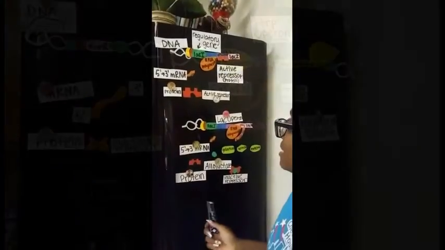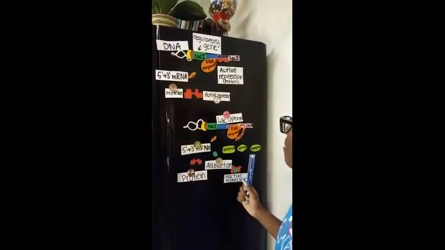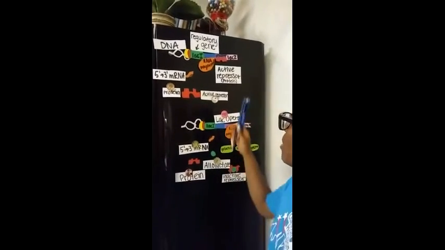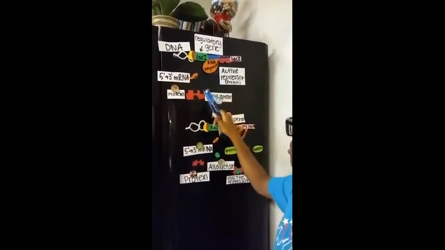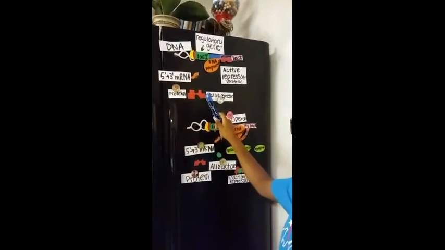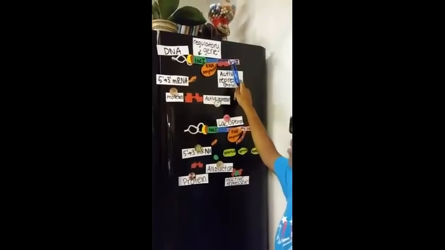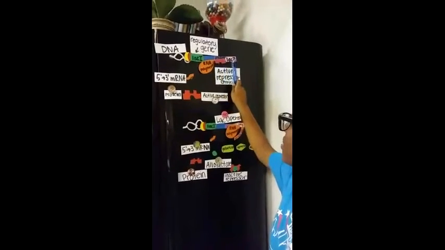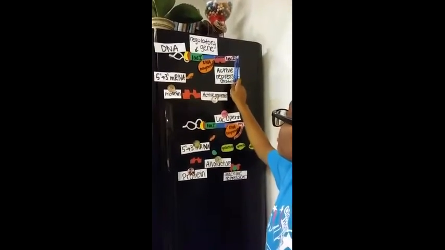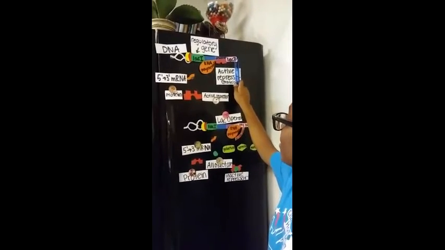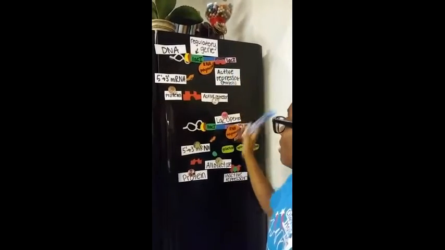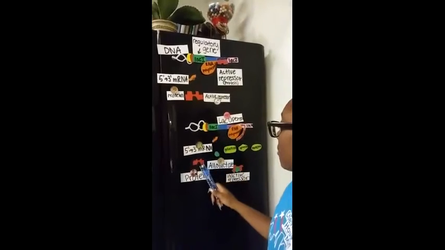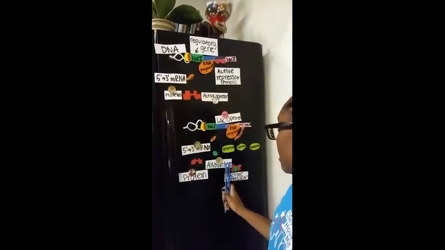This shows the regulated synthesis of enzymes of the lac operon in E. coli. When lactose isn't present, the repressor protein is active. When the protein is active, it binds to the operator. When the protein is bound to the operator, RNA polymerase cannot travel along the strand of DNA and start RNA synthesis.